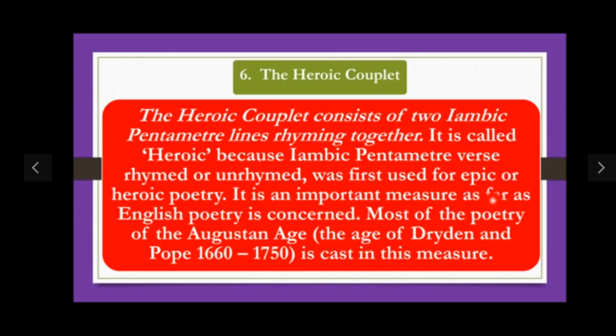Once again, let me repeat it for you: when we say the heroic couplet, the two lines rhyme together. And when we say iambic pentameter, the two lines may be rhymed or unrhymed. But in the heroic couplet, the two iambic pentameter lines rhyme together.